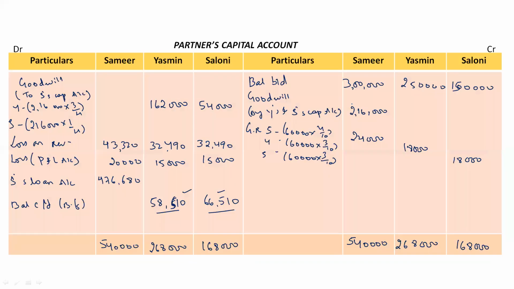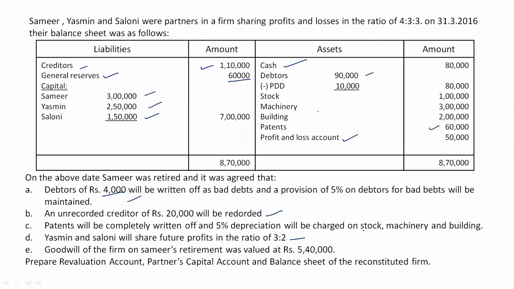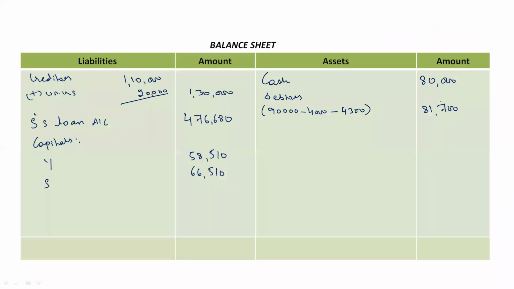Then we have stock, machinery and building. For all these three assets, we have depreciation. The value of stock is 1 lakh, 3 lakh for machinery and 2 lakh for building. For stock, 1 lakh is the value.